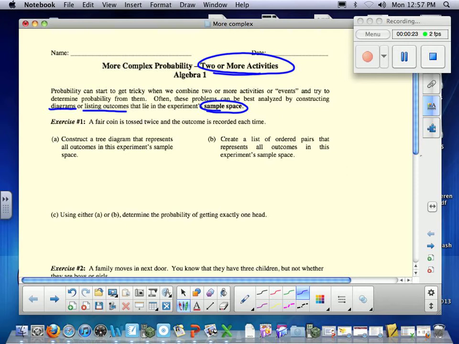So we have a fair coin. We're going to toss it 2 times. First toss, what could I get? Head or tail? Second toss, what could I get?